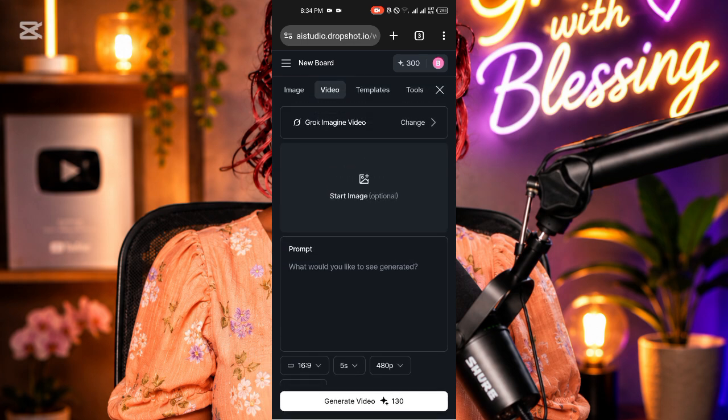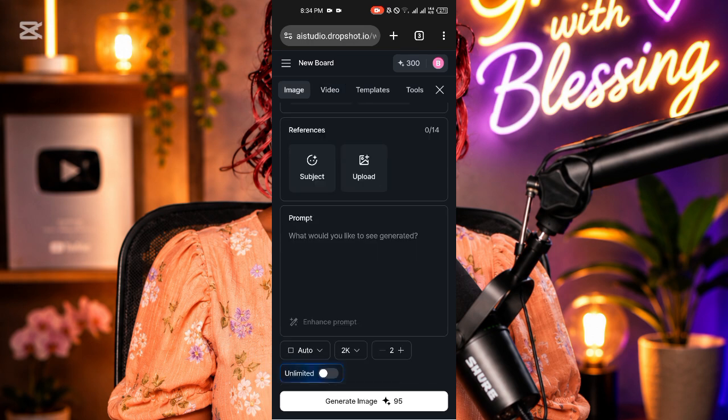You can either change the aspect ratio or the duration of the video. That is how you'll be able to know how many credits you are going to be burning. So if you know that you want to generate for 3 minutes, 4 minutes, you'll be burning less credit. If you're going to generate for 8 minutes, 10 minutes, 15 minutes, you'll be burning more credit. So you can generate up to 10 to 15 minutes video.